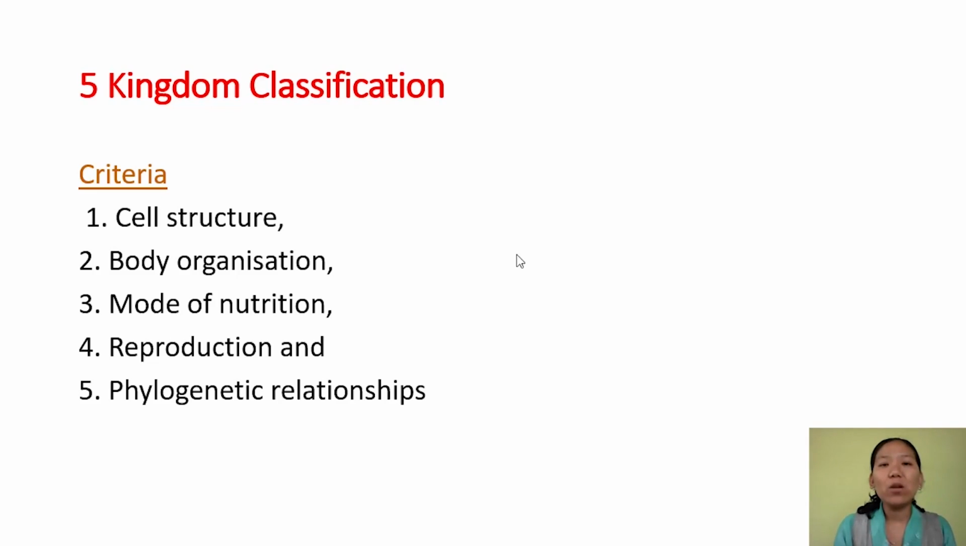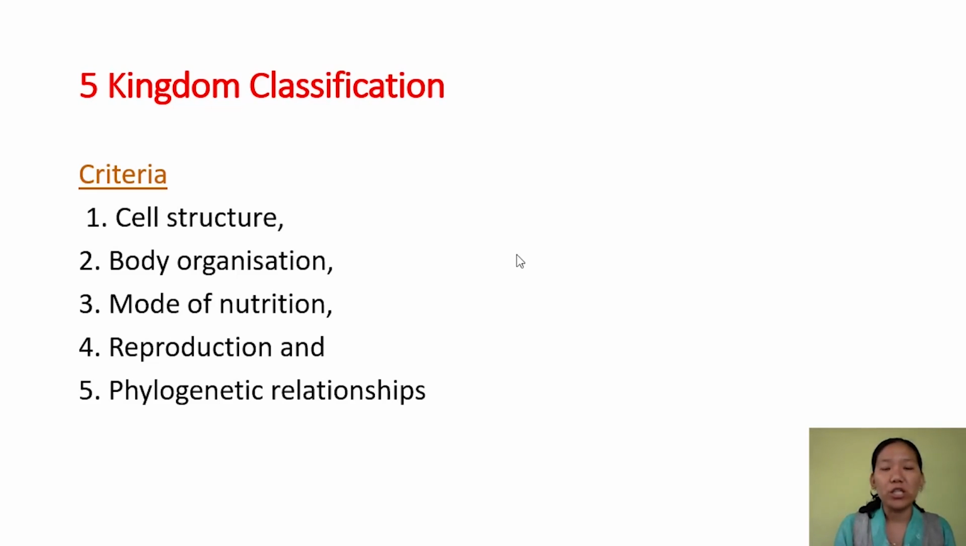And if it is multicellular, they are further classified on the basis of their body organization. Like, the organism can be at the cellular level, or at the tissue level, or tissue system, organ system. So based on that, they are classified further. And the third one is mode of nutrition. The modes of nutrition are autotrophic and heterotrophic. So based on that, again, organisms are classified.